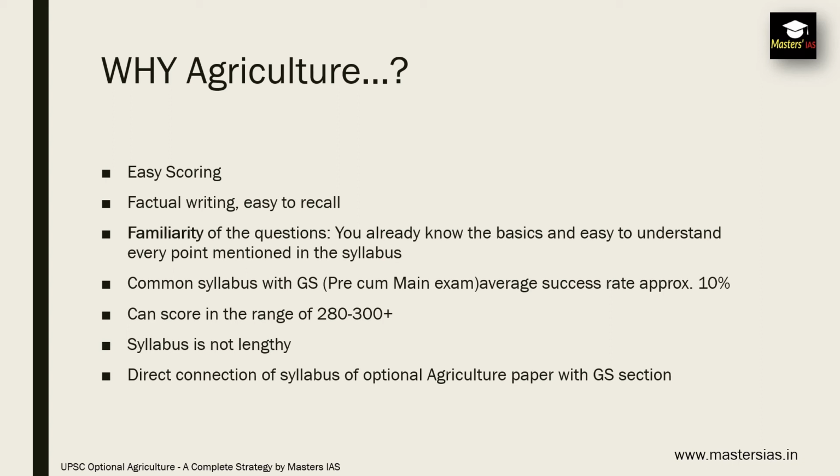So जीएस का प्रीलिम और मेन में इसका रिलेशन बहुत सारा लगता है. And if you see the previous results of those who chose agriculture as optional subject, there is a potential that you can score around 280 to 300 plus marks out of 500. The syllabus is not lengthy, and there is a direct connection of the optional agriculture syllabus with your GS section. So that is the importance of agriculture.